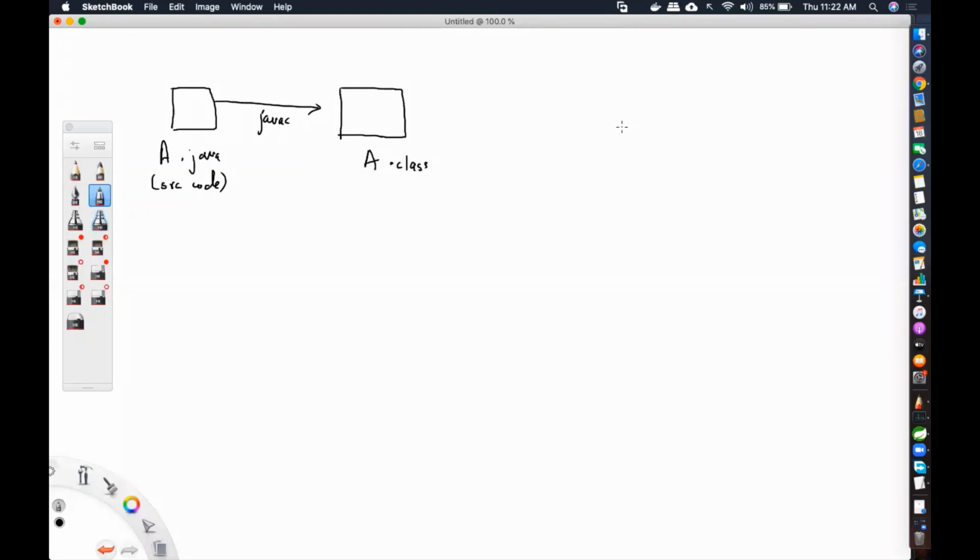Now, those of you who know CPP say that objects are created dynamically, that is at runtime. So what happens is when I say a dot class file, that means the executable file is created. Does it mean that memory is being allocated? No, it means which type of memory is being allocated? Secondary memory. It is residing on your hard disk. It's an actual file that is there on your hard disk. So that means what type of memory it is allocating? Secondary memory, which is the hard disk memory.